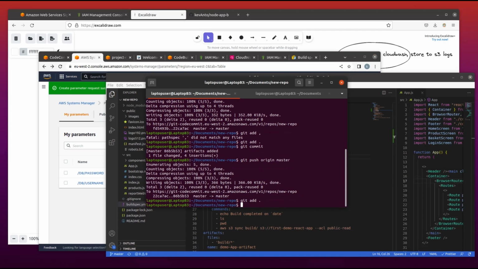And we will see how our build will work. Git add everything, git commit with the message.